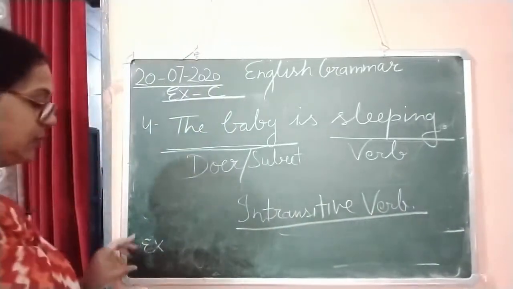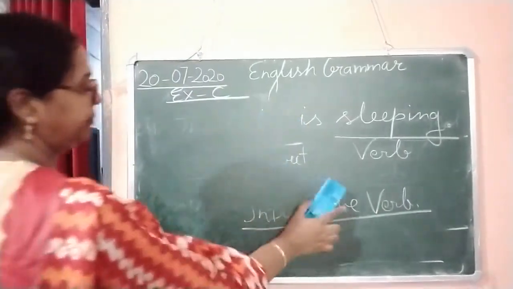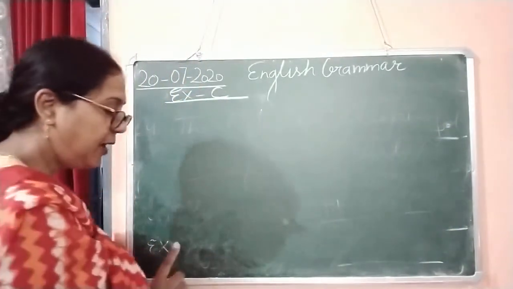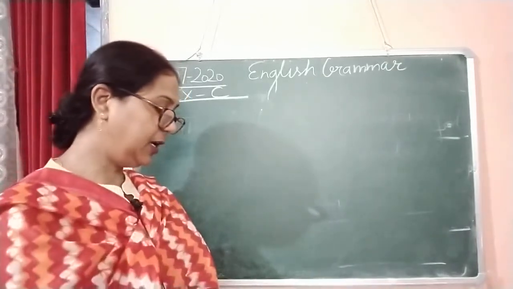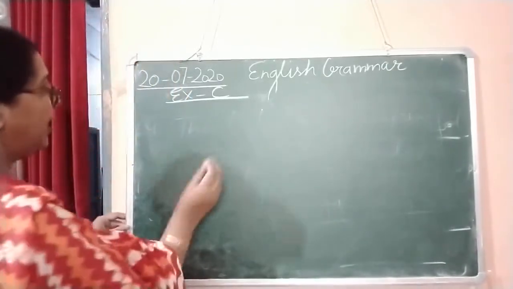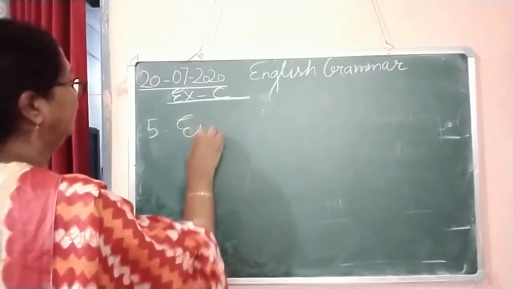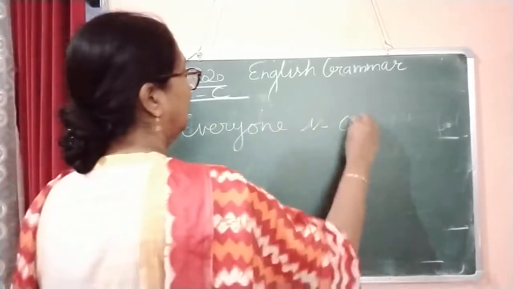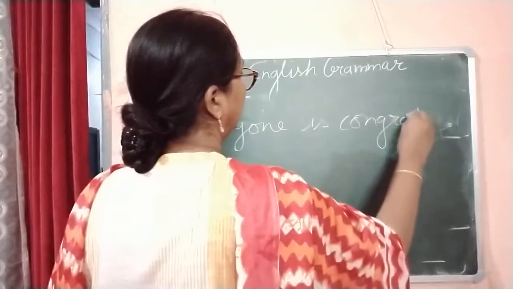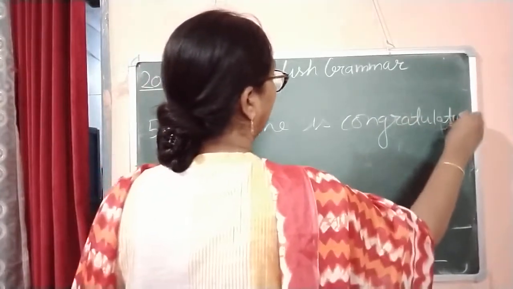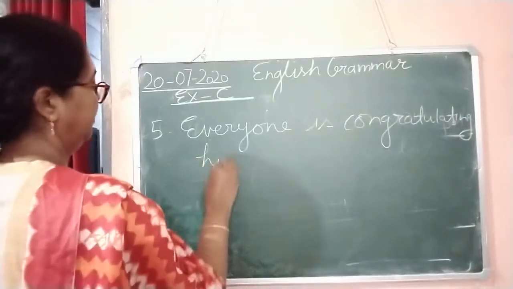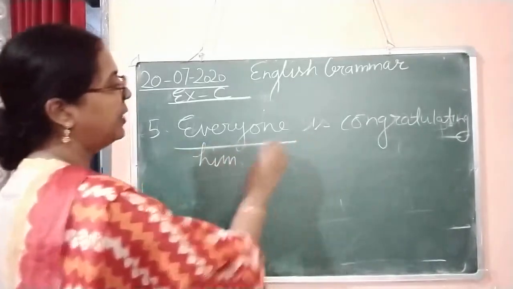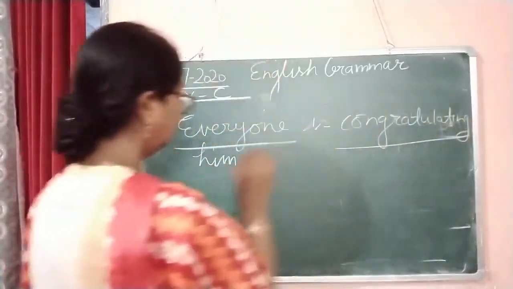Now we are moving to number 5. Number 5 is, everyone is congratulating him. So, here you can see everyone, congratulating and him.